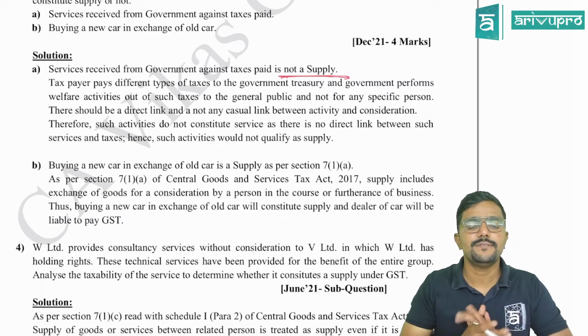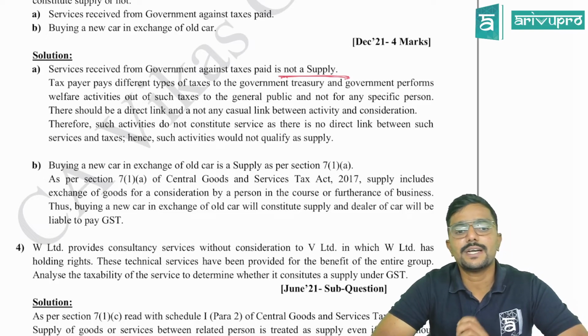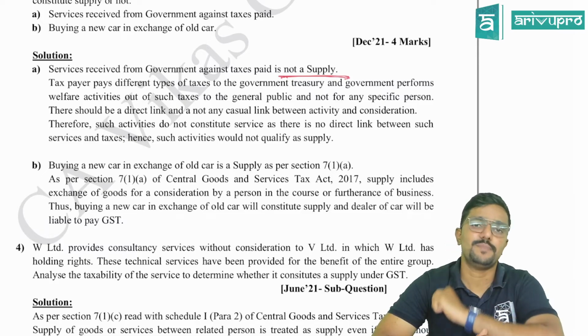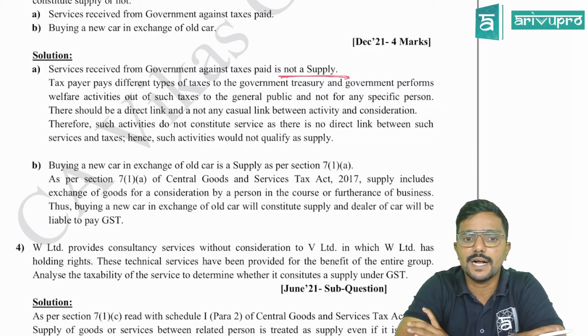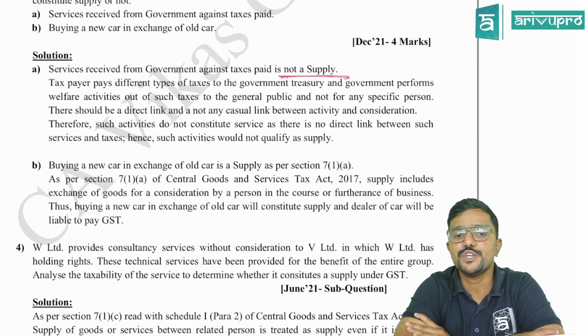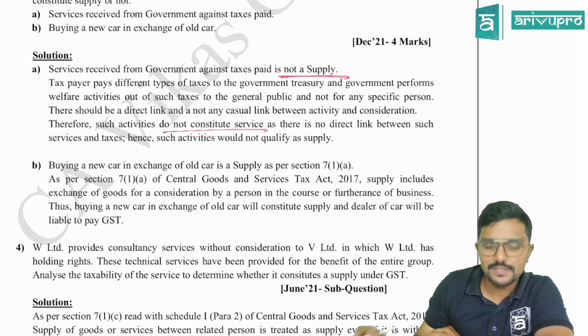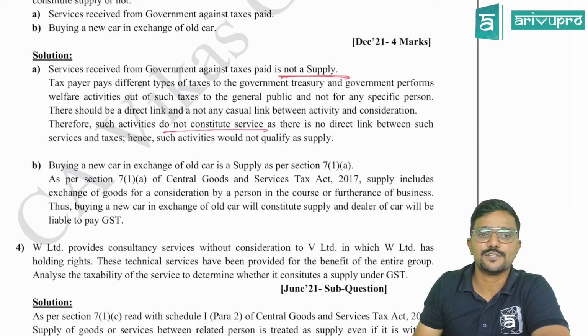Taxpayer pays different types of taxes to the government treasury, and government performs welfare activities out of such taxes for the general public and not for any specific person. So it is given for the general public. There should be a direct link and not any casual link between activity and consideration. Therefore, such activities do not constitute service as there is no direct link between such services and taxes. Hence, such activities would not qualify as supply.